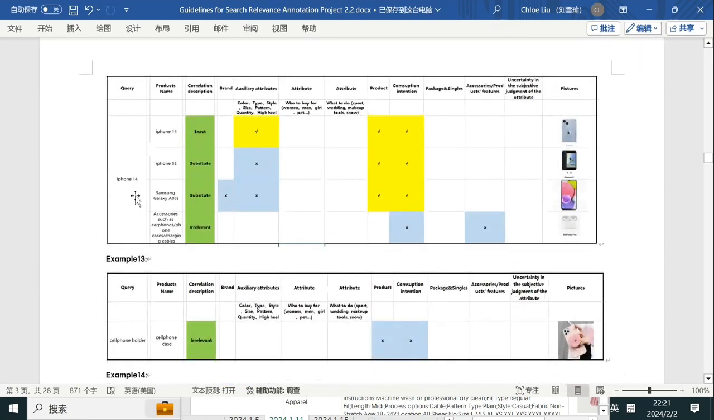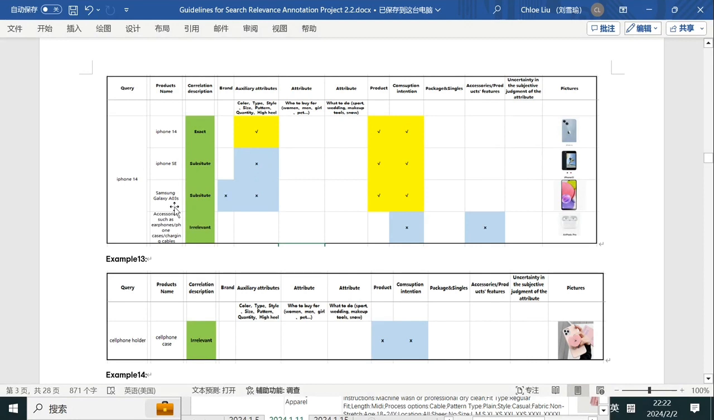Next one, query is iPhone 14. So if you meet iPhone 14, apparently it is exact. And if the product is iPhone SE with a different type, the same product but different type, different auxiliary attributes, then under this circumstance, we can mark it as substitute.